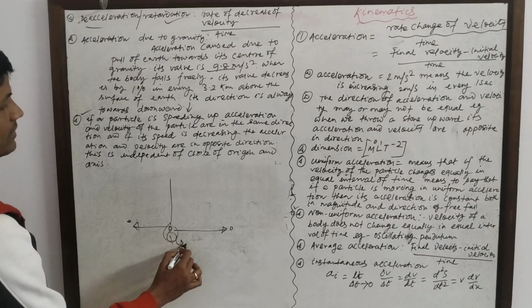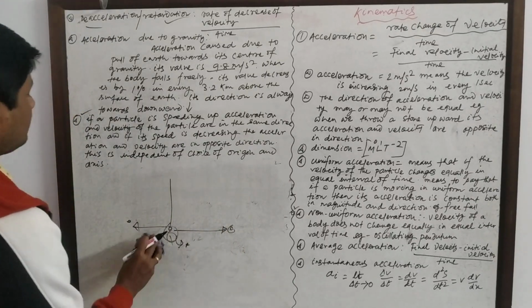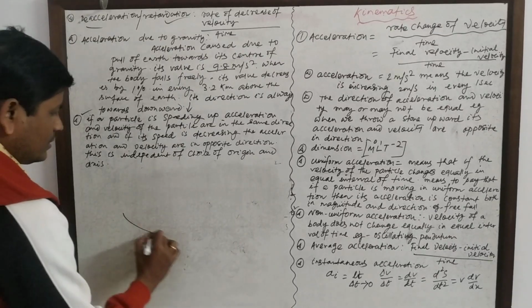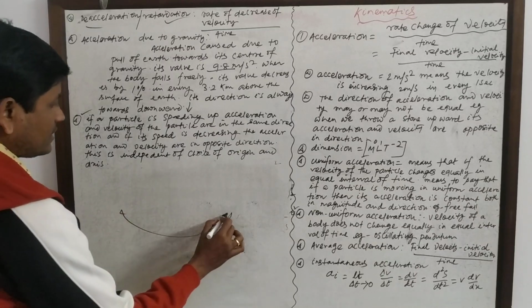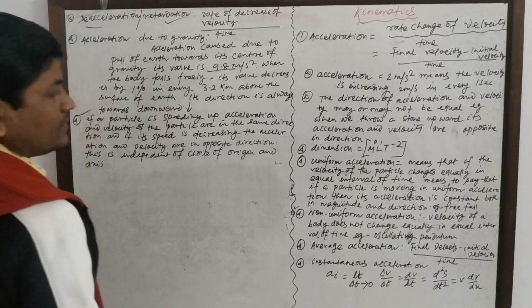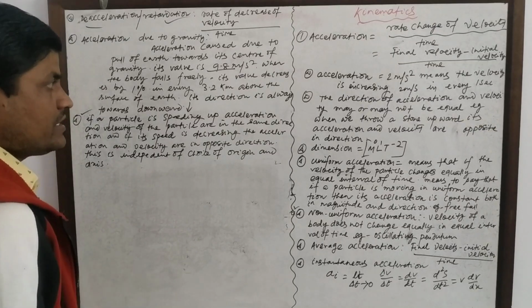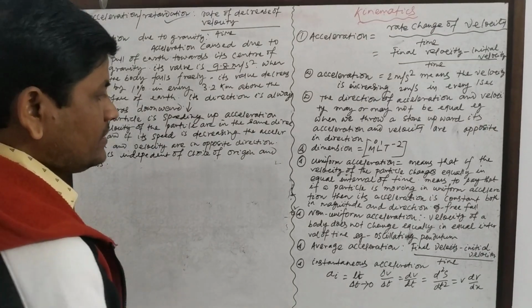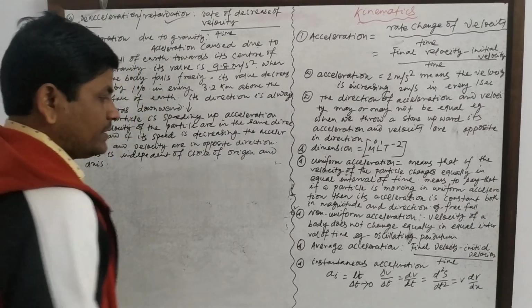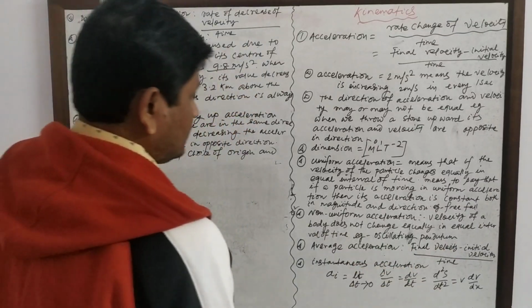The acceleration changes over the whole course of time, and it is continuously changing its direction, so this is non-uniform.